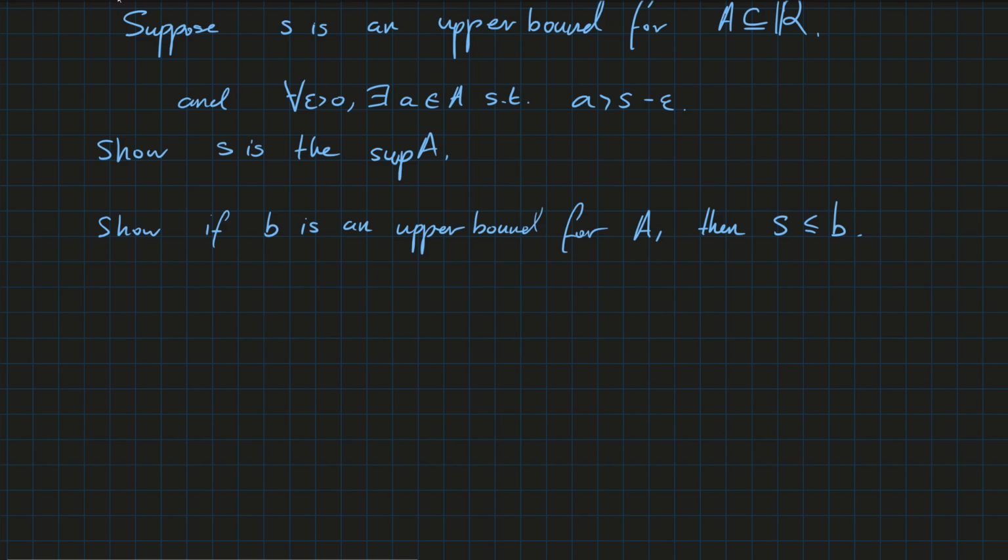By contradiction, suppose B was less than S.